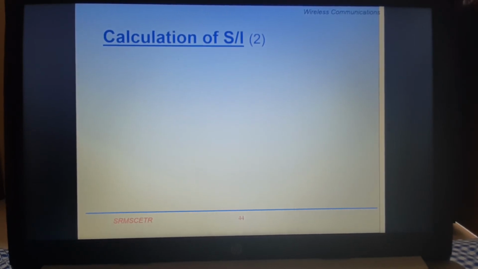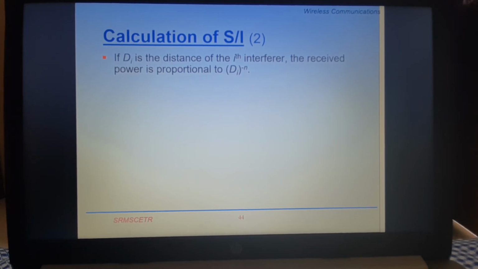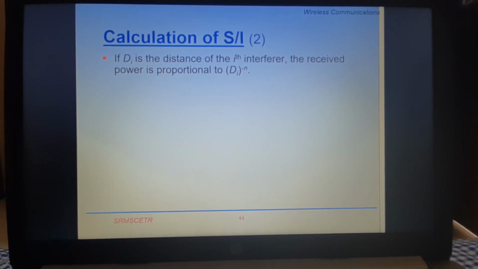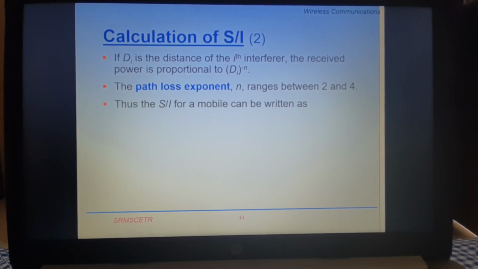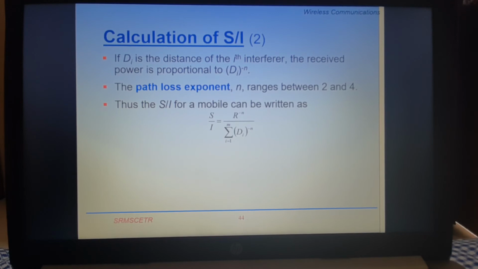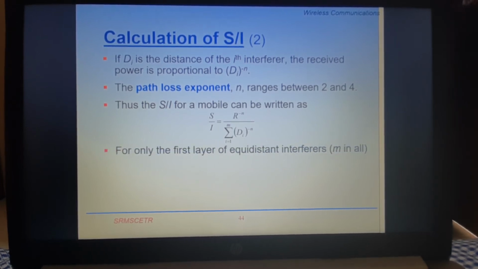Now here we will calculate the S/I. If di is the distance of the ith interferer, the received power is proportional to di to the power minus n, where n is the path loss exponent and i is the ith interfering cell. For the path loss exponent n, let us assume the range is between 2 and 4. Thus the S/I for a mobile can be written as S/I equal to R to the power minus n divided by the summation for i equal to 1 to m of di to the power minus n, for only the first layer of equidistant interferers, m in all.